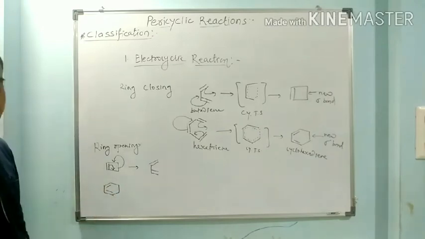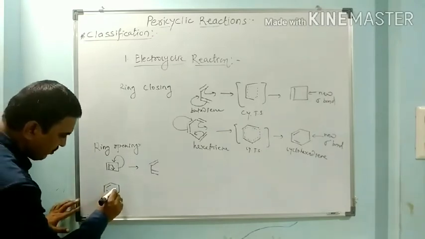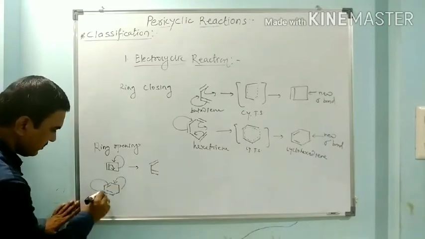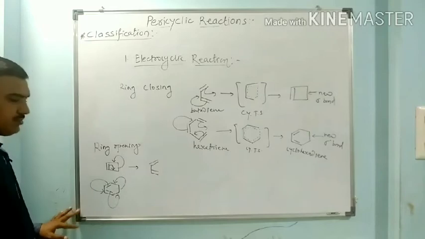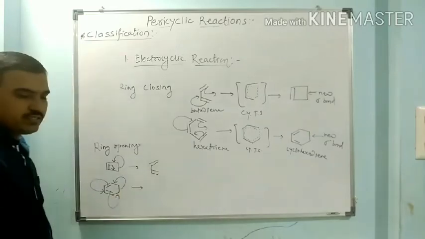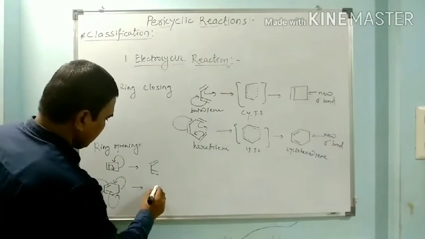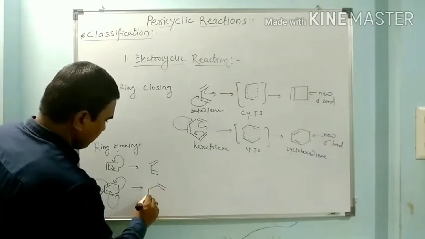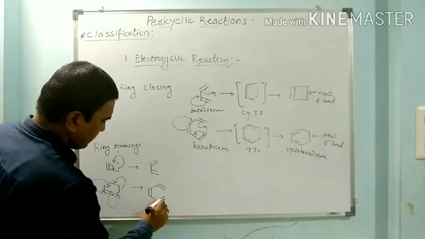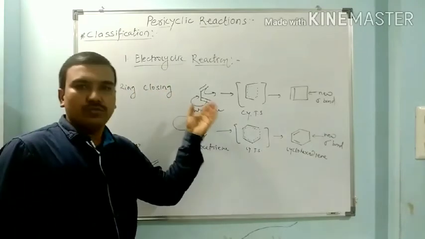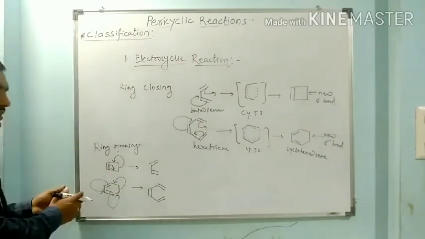Or we have cyclohexadiene as a reactant. This sigma bond will be cleaved, this shifted here, this shifted here, and this shifted here through the cyclic transition state, just the same. So this sigma bond gets cleaved and we get a double bond here, and this double bond here. So here this is ring closure, here this is ring opening.